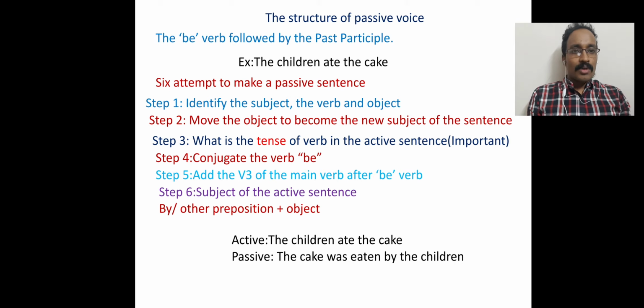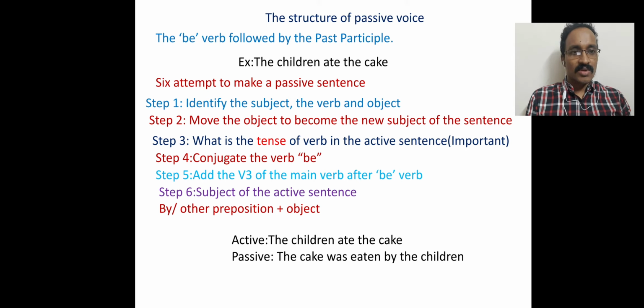Now see the example, and let's see whether the example has been done accurately or not. You see, the active voice was: the children ate the cake. Now the passive is: the cake was eaten by the children. According to the first step, we identified the subject, verb and object. In the second step, the object has become the subject. That means the cake has become the subject.